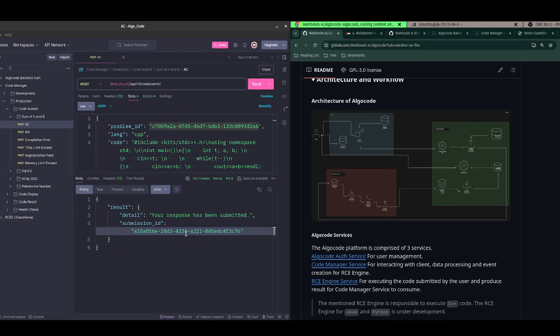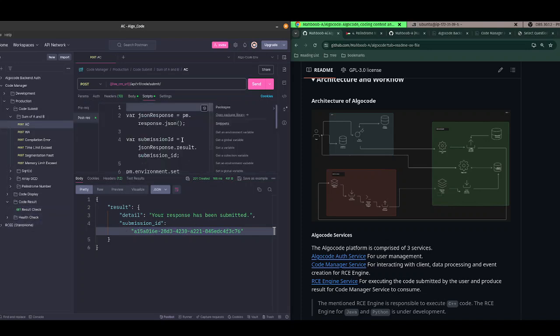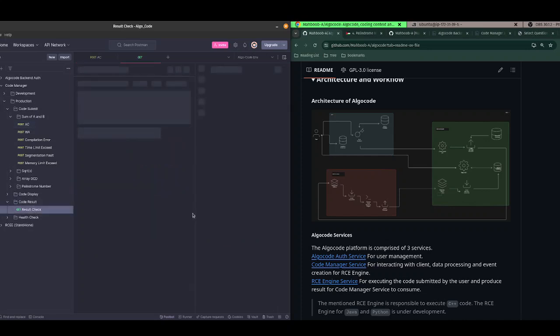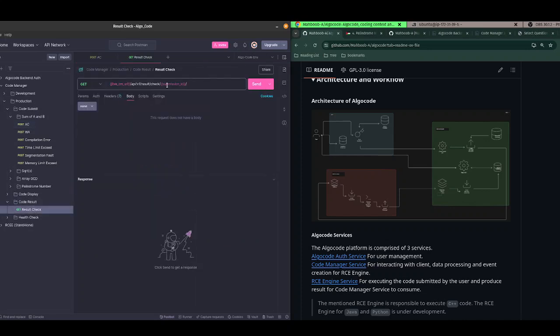And now this is the code result. I have written a JavaScript code that takes the submission ID and sets it as an environment variable so that I do not have to copy the submission ID each time. Here I am passing the submission ID to this code manager, the same domain, API view result check.